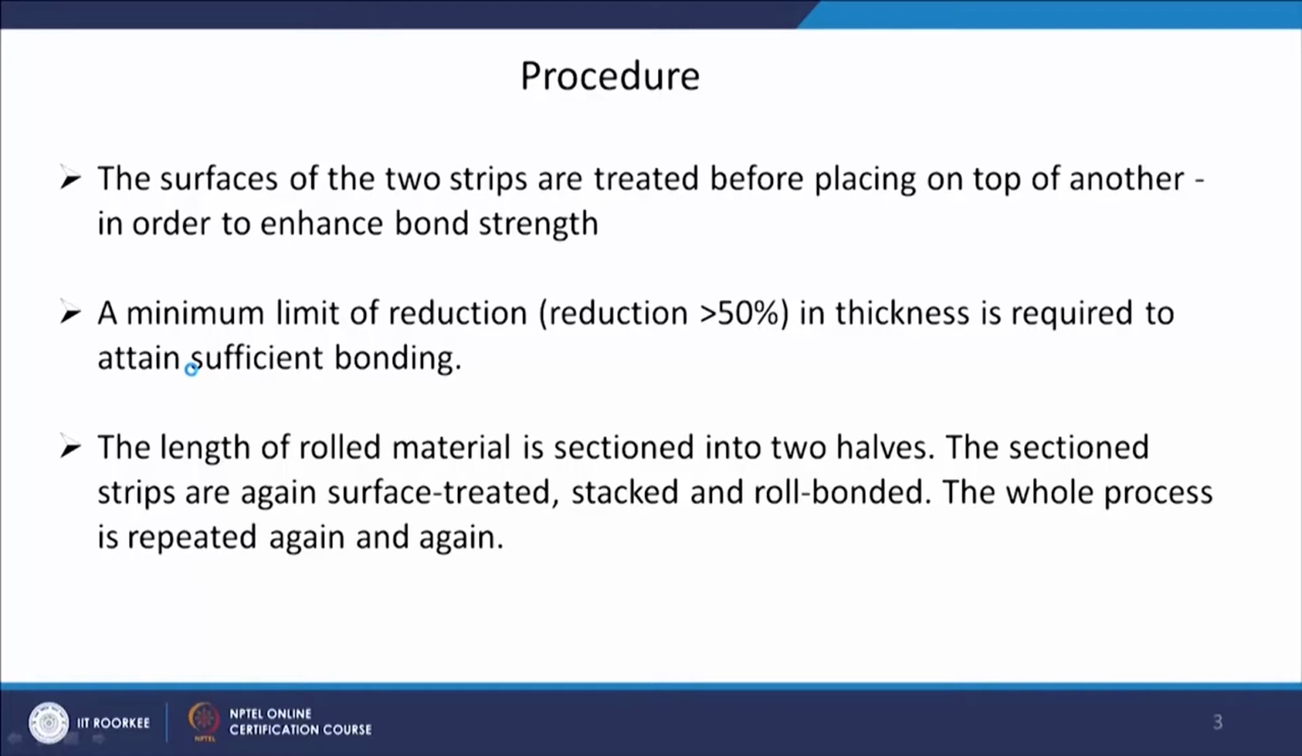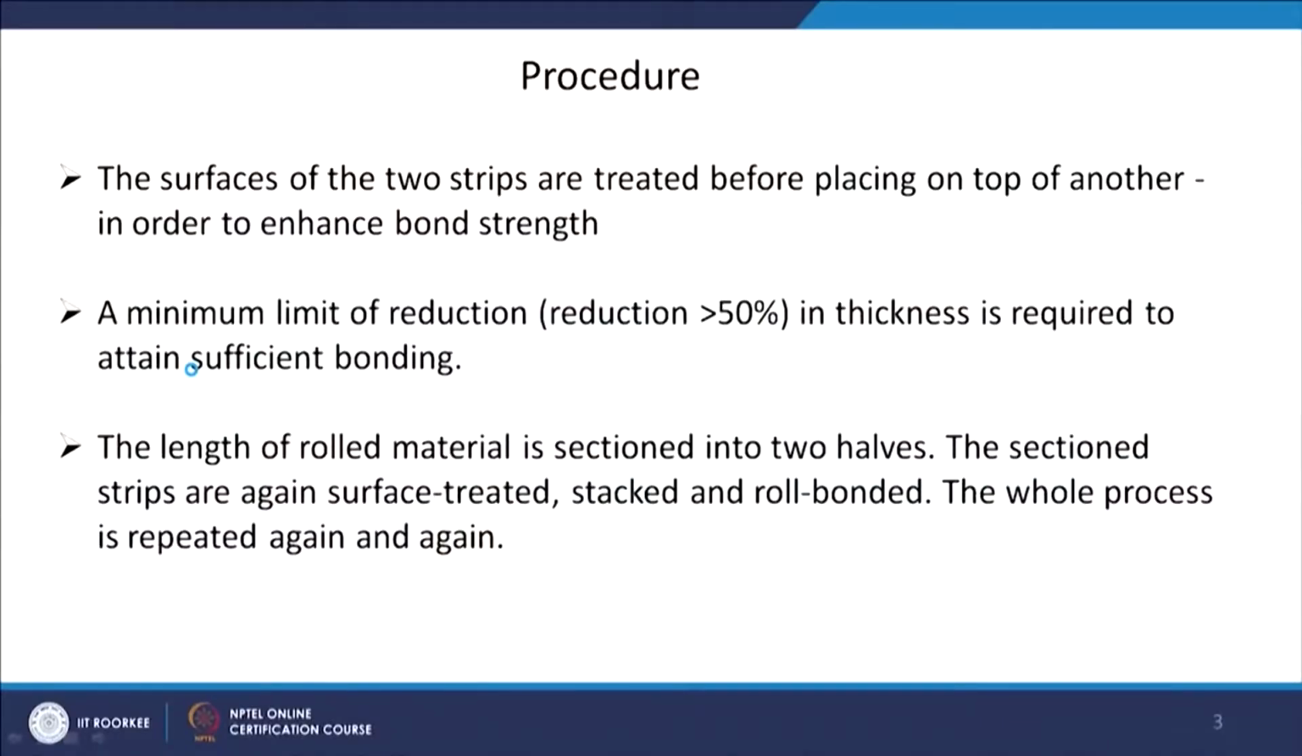The procedure, as I told you, is that the surfaces of the two strips are treated, and then you place one over another. In each cycle, typically the reduction which we want to achieve is more than 50%.